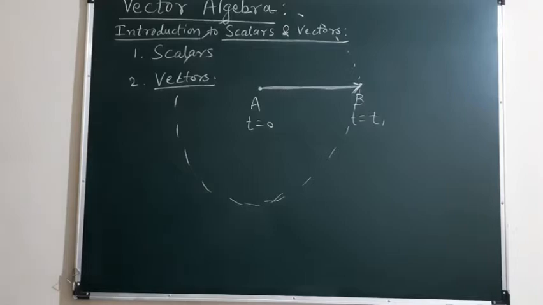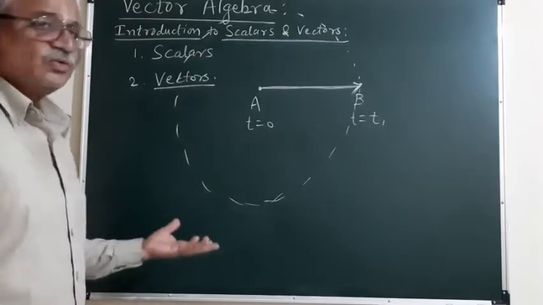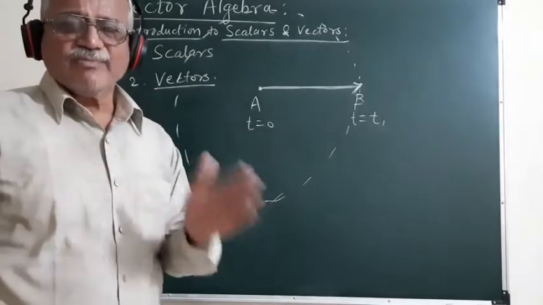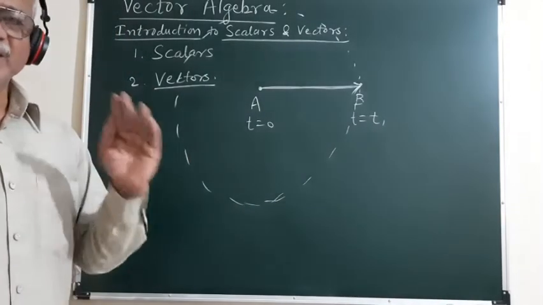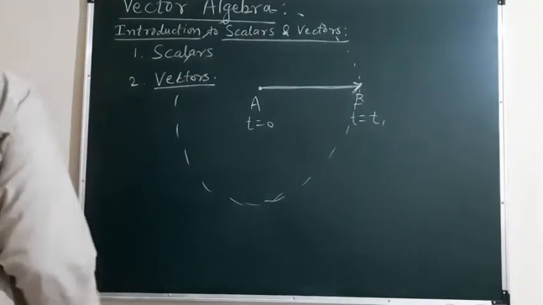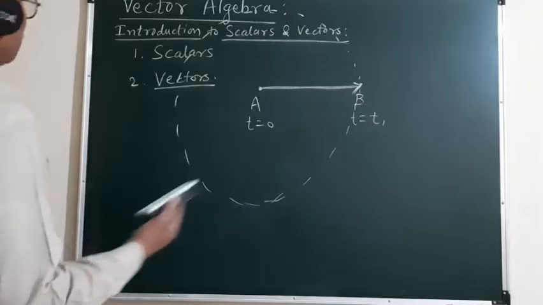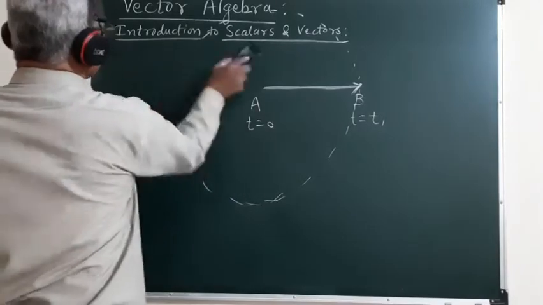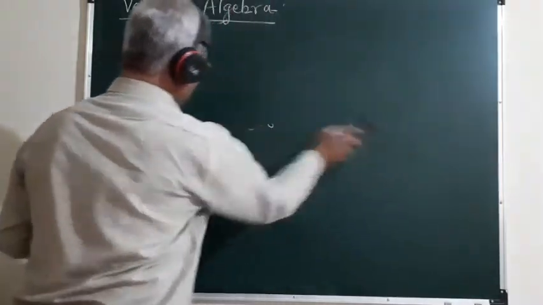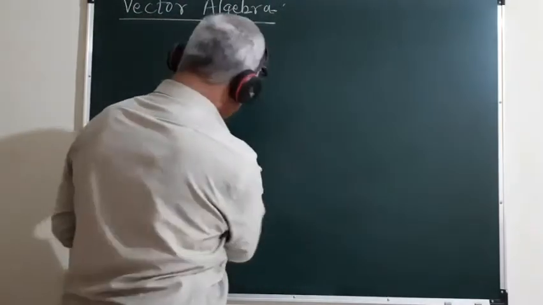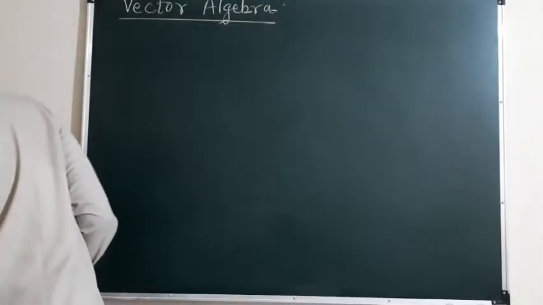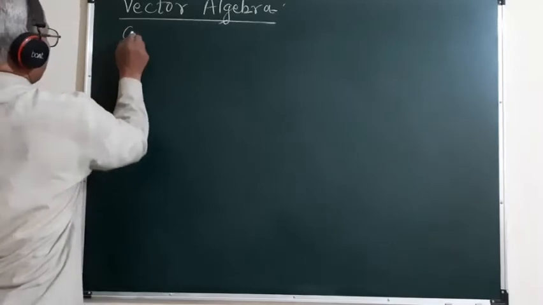Then before we discuss how to perform the addition, subtraction and multiplication of the two vectors, let us revise in brief the representation of the vectors and the types of vectors. So let us first discuss the geometrical representation of a vector.